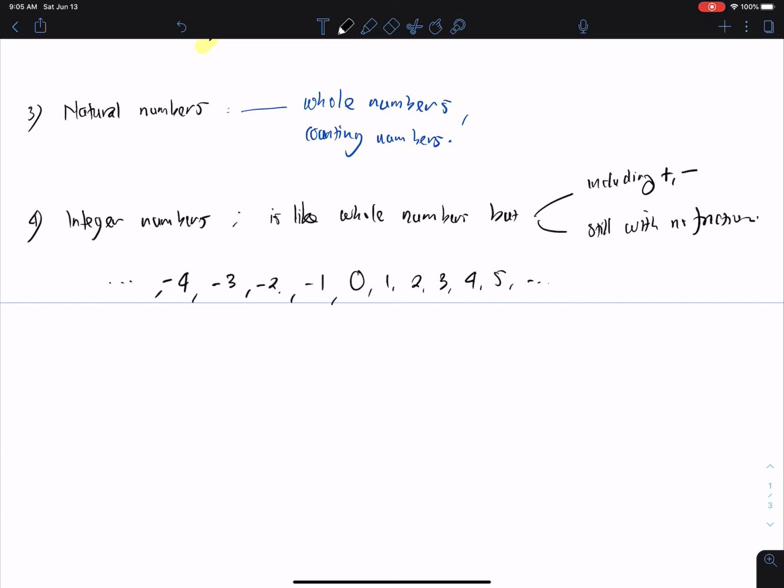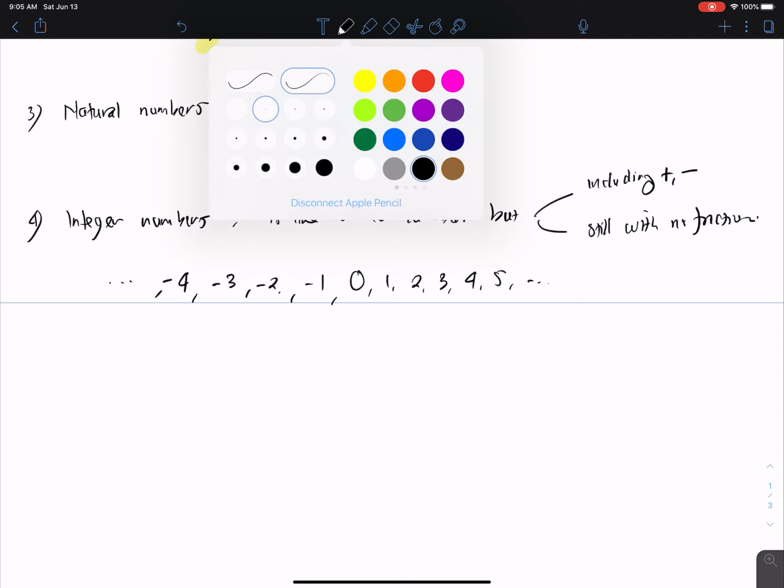Okay, so integer numbers can be negative, then we call them negative integers, and then can be positive, we call them positive integers.